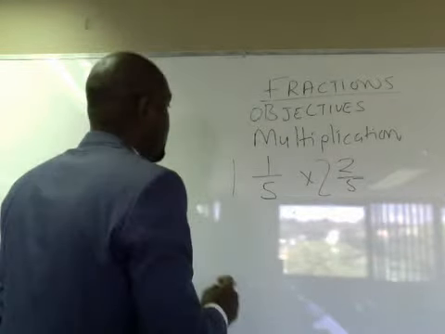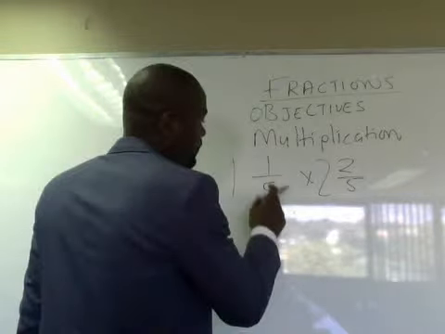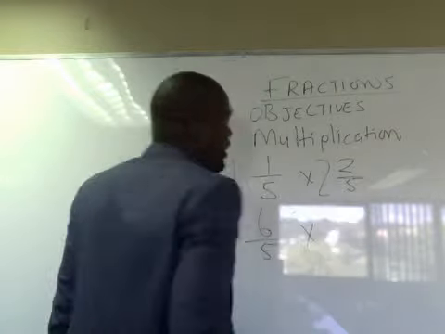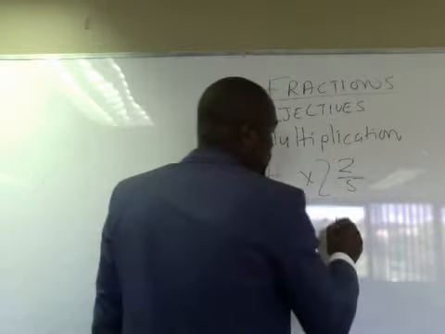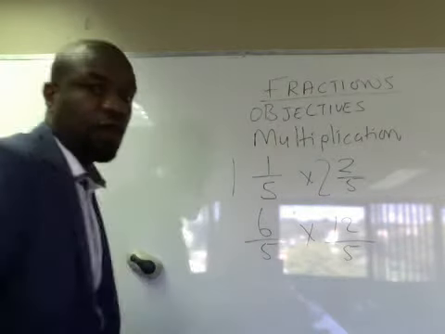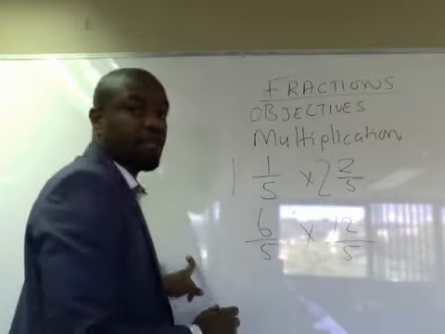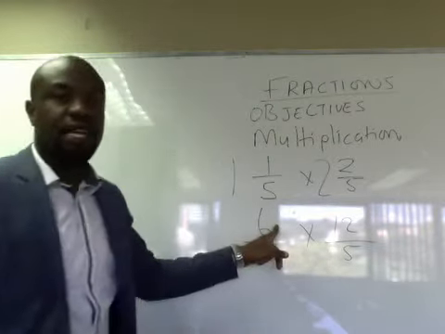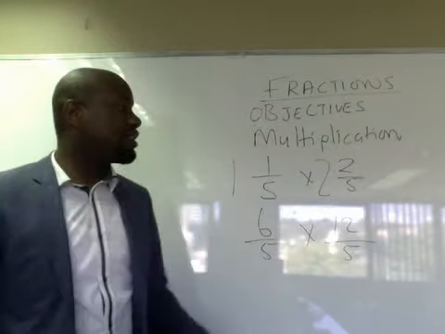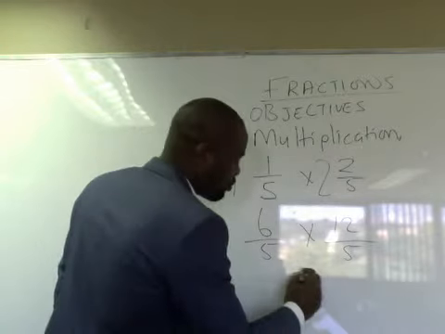We multiply our whole number and our denominator, which is 1 times 5, which is 5 plus 1, we get 6 all over 5, multiplied by 2 times 5 is 10 plus the 2, which is 12, 12 all over 5. We go back to the same concept. We multiply numerator and numerator. So in this instance, our numerator is going to be 6, and our other numerator is going to be 12. So 6 times 12, which becomes 72.